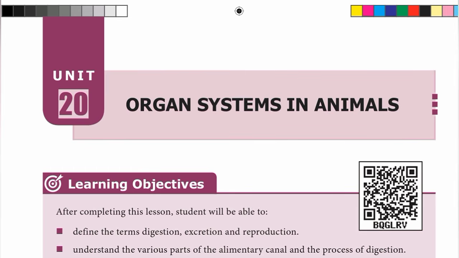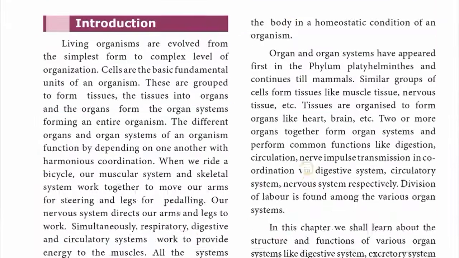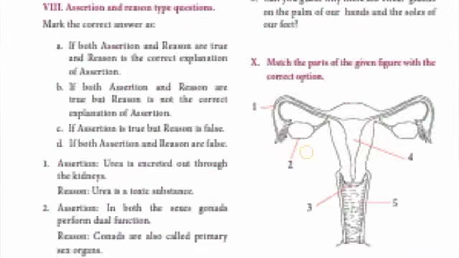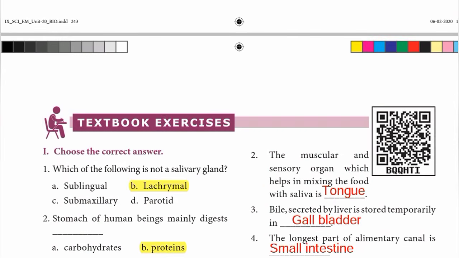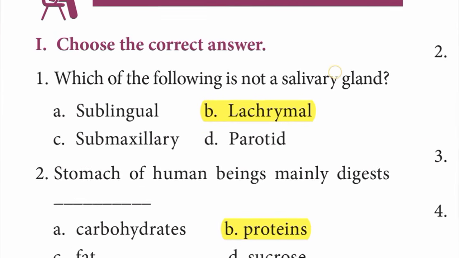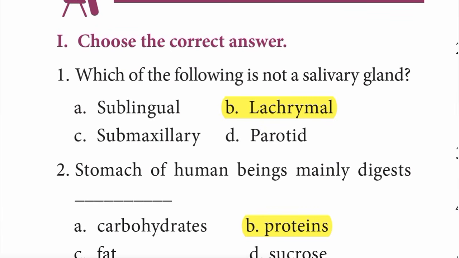இந்த வீடியோவில் 9th Standard Science Unit 20 Organ Systems in Animals லெசனோட புக் பேக் எக்ஸசைஸ் பார்க்கலாம். Take the page 244. Roman number 1, choose the correct answer. First one, which of the following is not a salivary gland? Answer is B option, lacrimal.